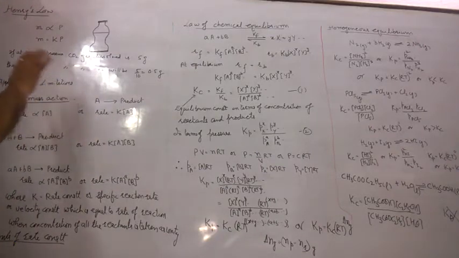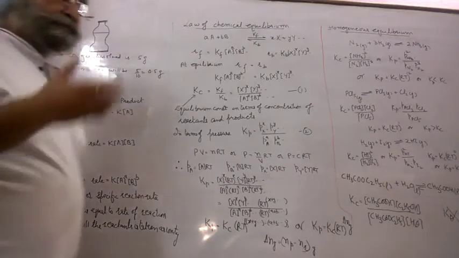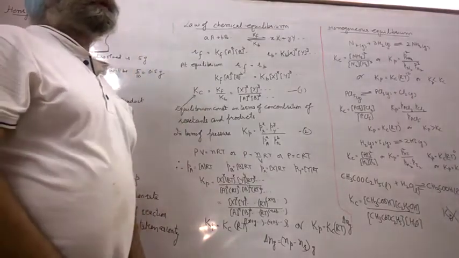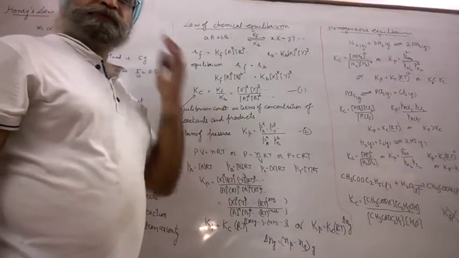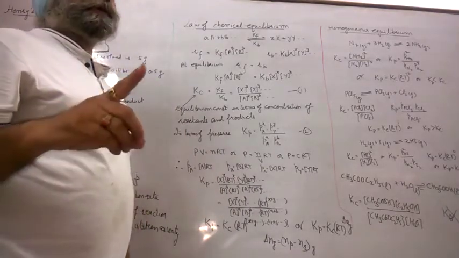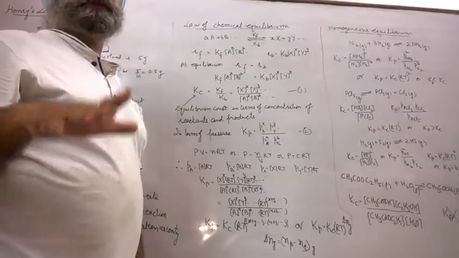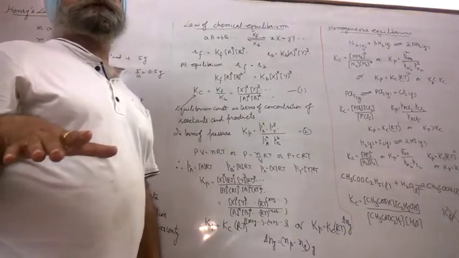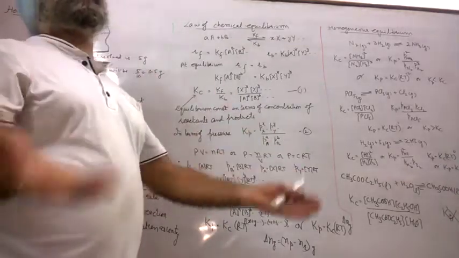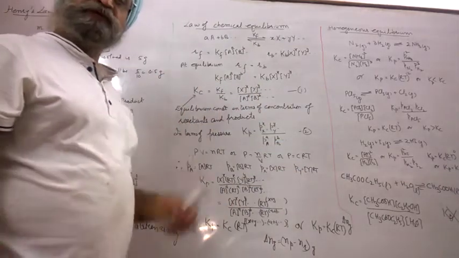Limitations: the same limitations as we discussed in some gas laws. This law is applicable at low pressure and high temperature. At high pressure and low temperature, the gas dissolved is much more than that expected on the basis of Henry's law.